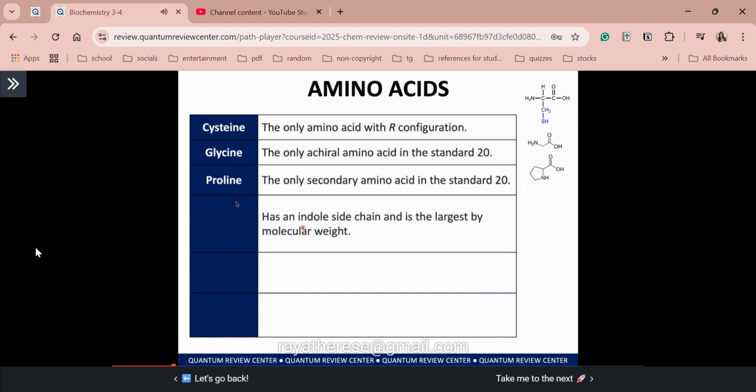Number 4 has an indole side chain. Familiar with the indole side chain or indole ring? So this is actually a characteristic of tryptophan. So class, yung ring structure here, the 2 cyclic rings here are your indole group. All right? And it's largest by molecular weight.